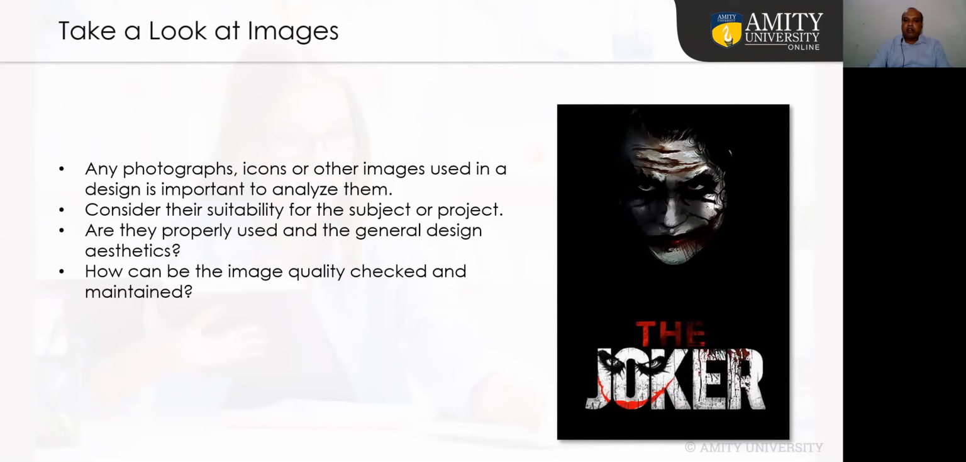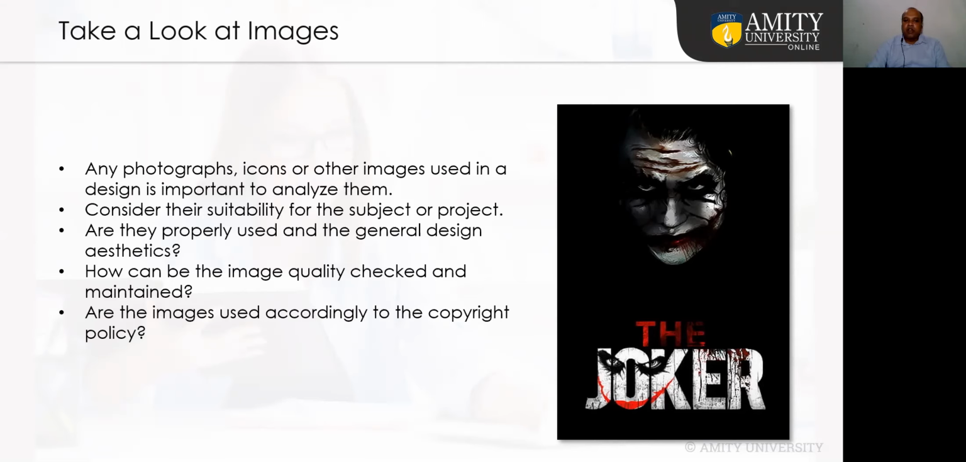How can the image quality be checked and maintained? The image should be of better quality. If it is a low resolution image, then you need to remove that image, because whenever you go for printing, it may get pixelated. So you need to take care of the image quality also.